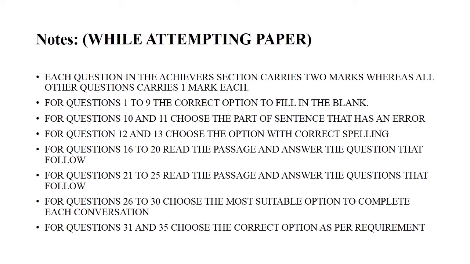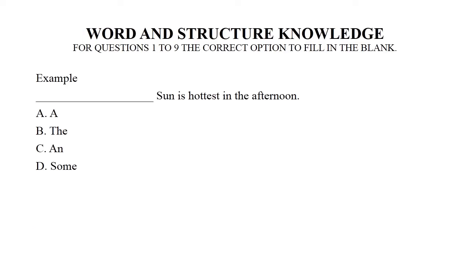For questions 10 and 11, choose the part of the sentence that has an error. For questions 12 and 13, choose the option with correct spelling. For questions 16 to 20, read the passage and answer the questions that follow. For questions 21 to 25, read the passage and answer the questions that follow. For questions 26 to 30, choose the most suitable option to complete each conversation. For questions 31 to 35, choose the correct option as per requirement.